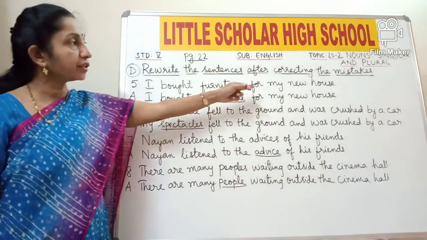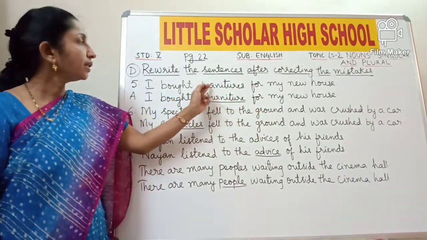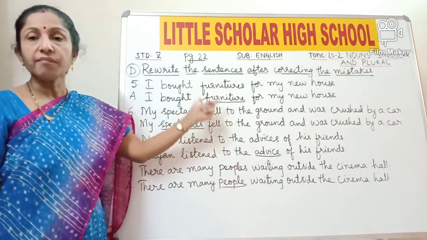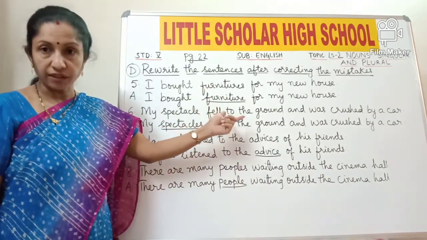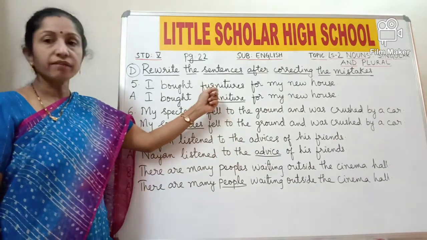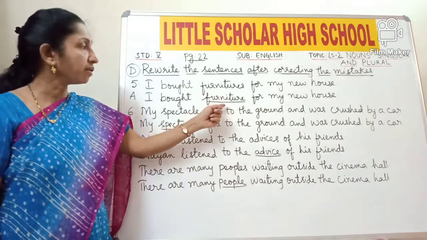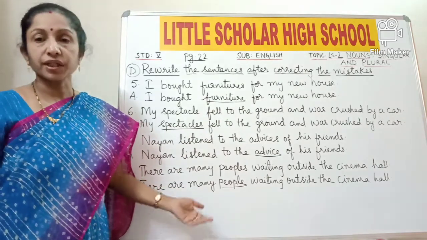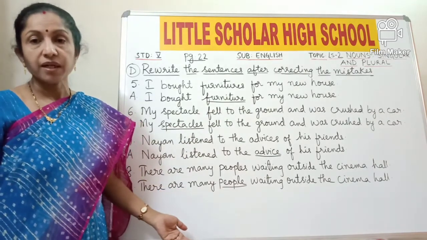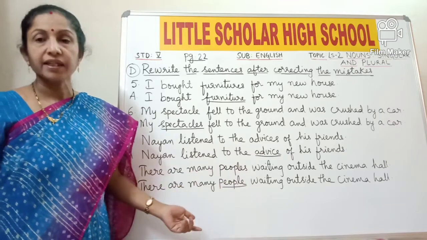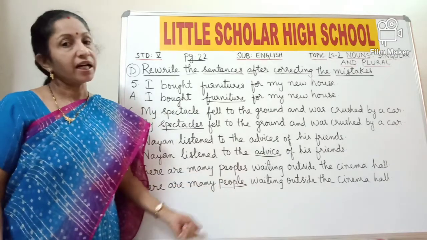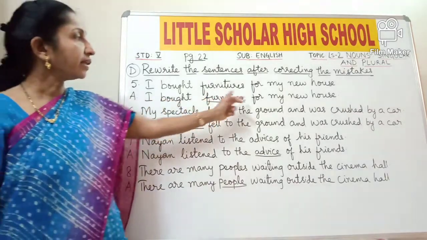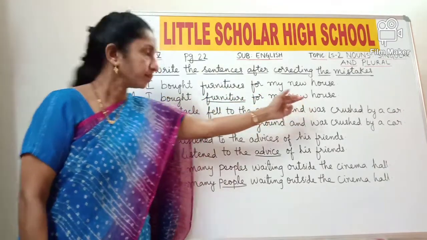I bought furnitures for my new house. So here, according to rule number 10 of page number 20, some nouns are always used in their singular form. So the word furnitures is wrong here, it should be furniture. So now what is furniture? You might be having tables, chairs, sofas, etc. at home, but though you have so many things, they refer to only one thing and they take the singular form furniture. So I bought furniture for my new house.